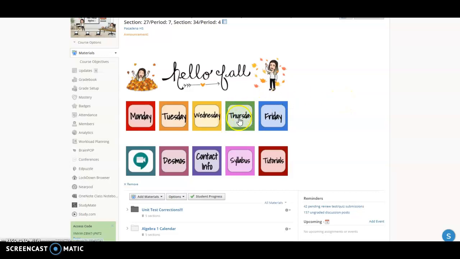Make sure that you click on Thursday's button. Make sure that you also click on Desmos calculator. Remember, we're going to be using Desmos every day from now on.